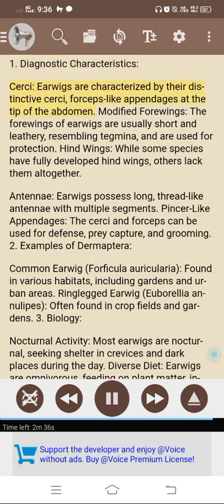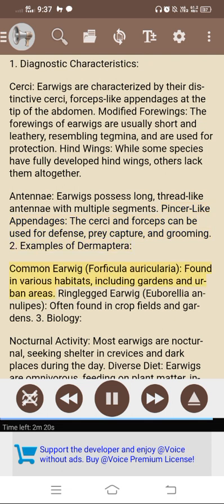1. Diagnostic characteristics. Cerci. Earwigs are characterized by their distinctive cerci, forceps-like appendages at the tip of the abdomen. Modified forewings. The forewings of earwigs are usually short and leathery, resembling tegmina, and are used for protection. Hind wings. While some species have fully developed hind wings, others lack them altogether. Antennae. Earwigs possess long, thread-like antennae with multiple segments. Pincer-like appendages. The cerci and forceps can be used for defense, prey capture, and grooming.